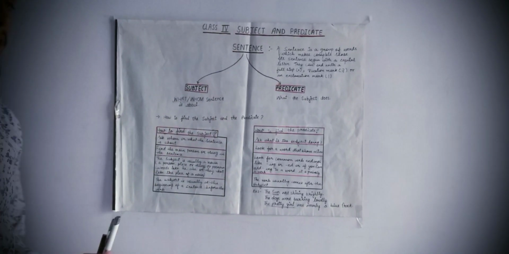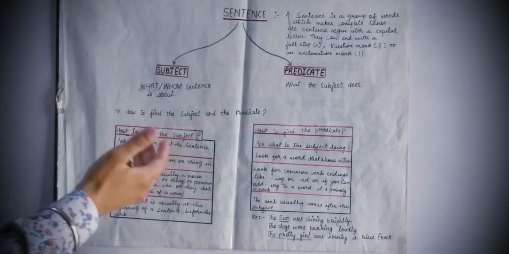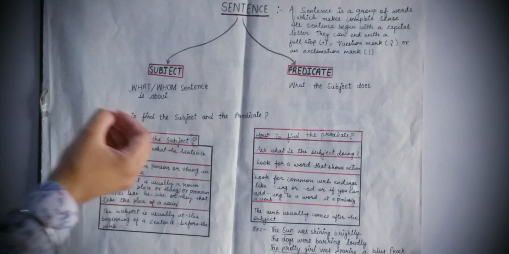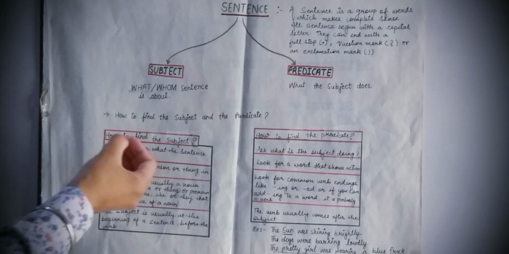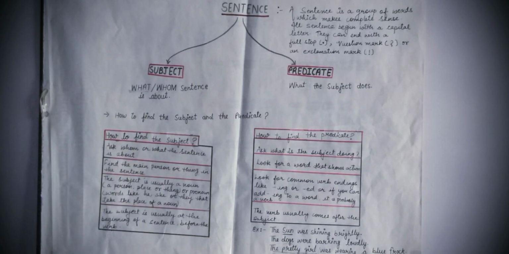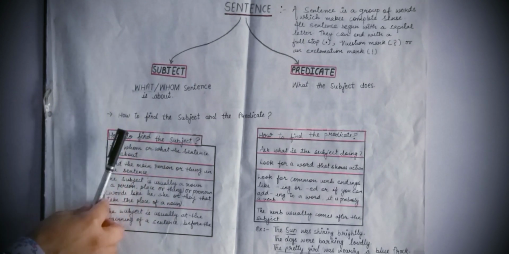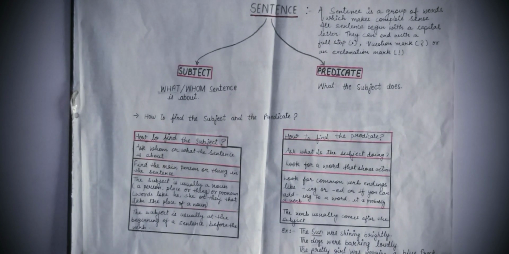Okay, so now I have mentioned here a few simpler points with which you can easily figure out what is subject and predicate. How to find the subject and predicate. First we'll study how to find the subject.